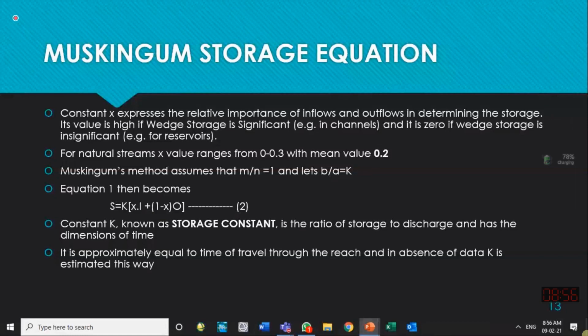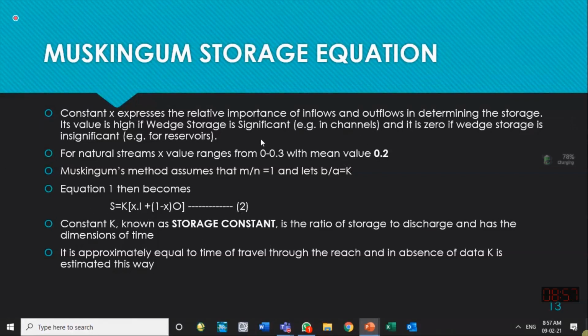So if it is a big, huge flood wave, so wedge storage is quite high, then the x value should be taken on the higher side. When we apply this Muskingum equation for a reservoir routing, in a reservoir usually the water surface is constant. So in that case, we can take smaller values. For a reservoir, x is taken as 0. That means x is 0 means storage will be a function of outflow only. So this equation is given by the Muskingum method, and k is called the storage constant.